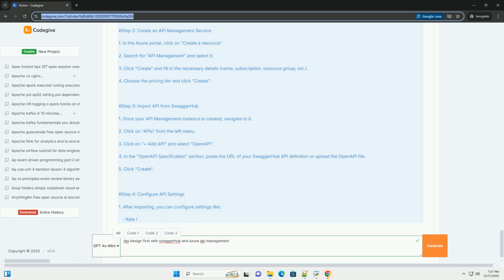servers: url: https://api.example.com/v1. paths: /todos: get: summary: Get all to-do items. responses: 200: description: A list of to-do items. content: application/json: schema: type: array. items: $ref: '#/components/schemas/Todo'.